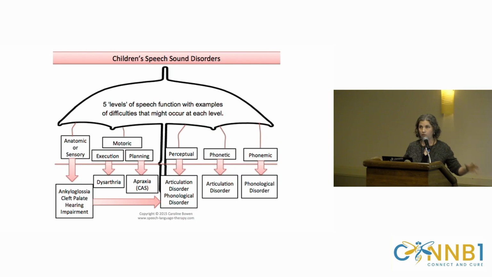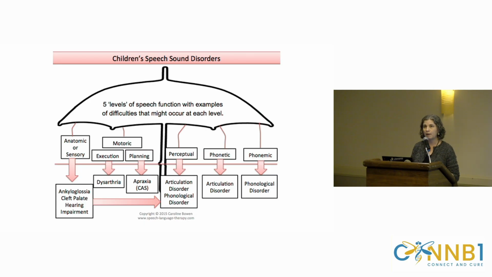Those problems fall under an umbrella term called children's speech sound disorders. Speech sound disorders basically just mean problems with speech clarity. These are kids who are really hard to understand. But they fall on a continuum. On the one hand, we have higher order cognitive linguistic problems, oftentimes called a phonological disorder. On the other end of the spectrum, we have anatomic problems. These are problems with the physical mechanism that's used to produce speech, so kids who are hearing impaired or have a cleft palate. So problems can occur anywhere in that continuum.